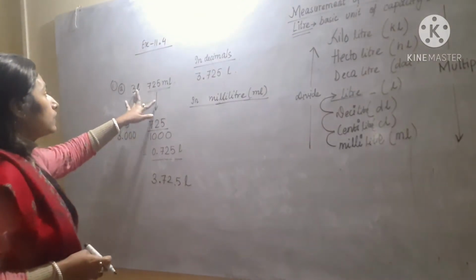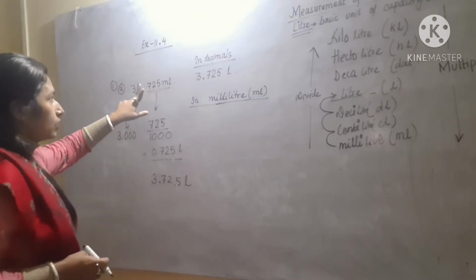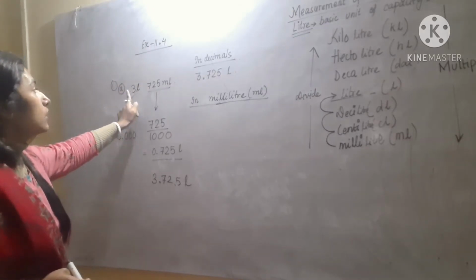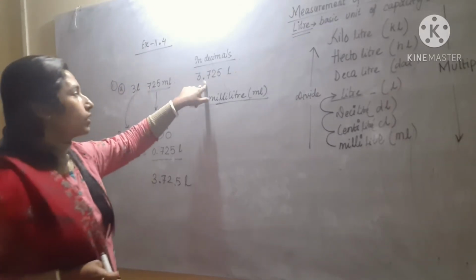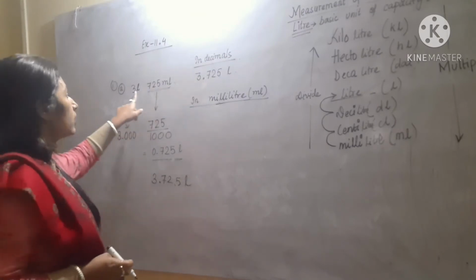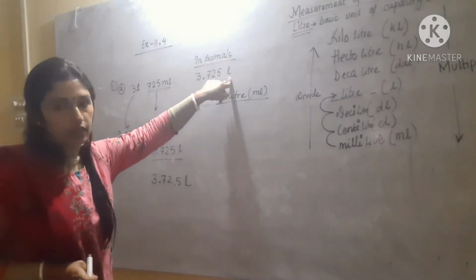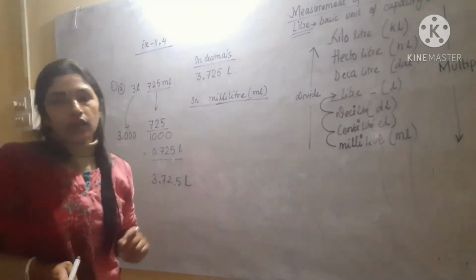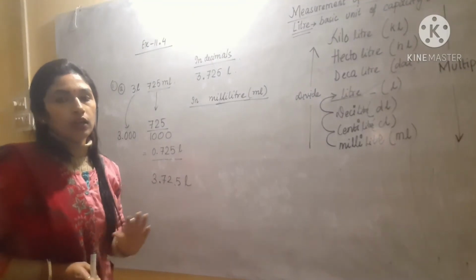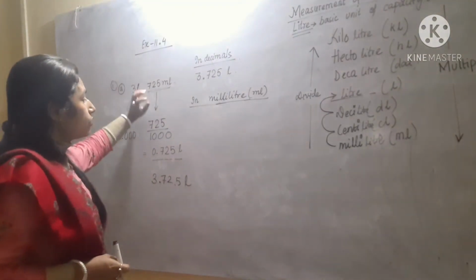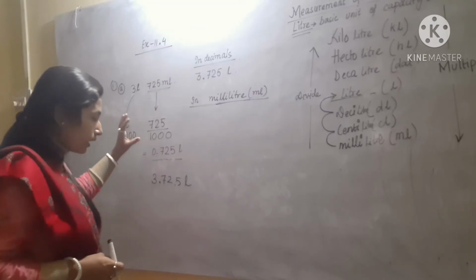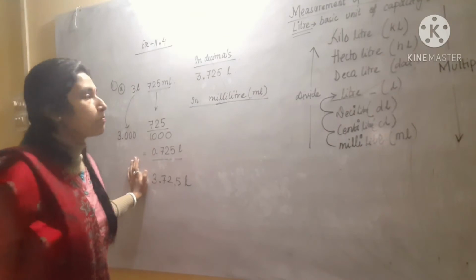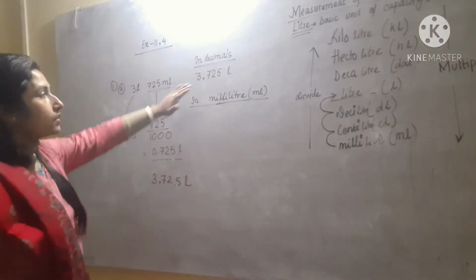See, whenever the units are like this, then you have to put the decimal point only. Between these two numbers we are just putting the decimal point, and we are writing the first unit, that is liter. So directly also you can do it, but I already gave you the suggestion to do the calculation. Whenever you are doing it, do the calculation correctly, and after doing the calculation just write the answer. Okay, so this is in decimals.